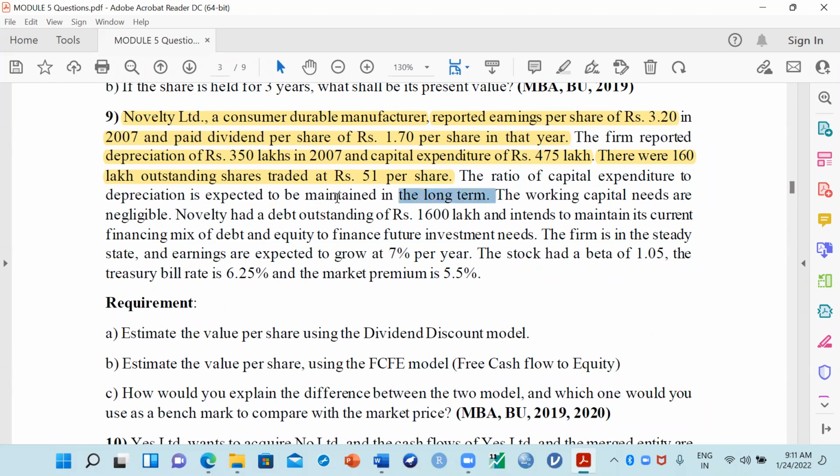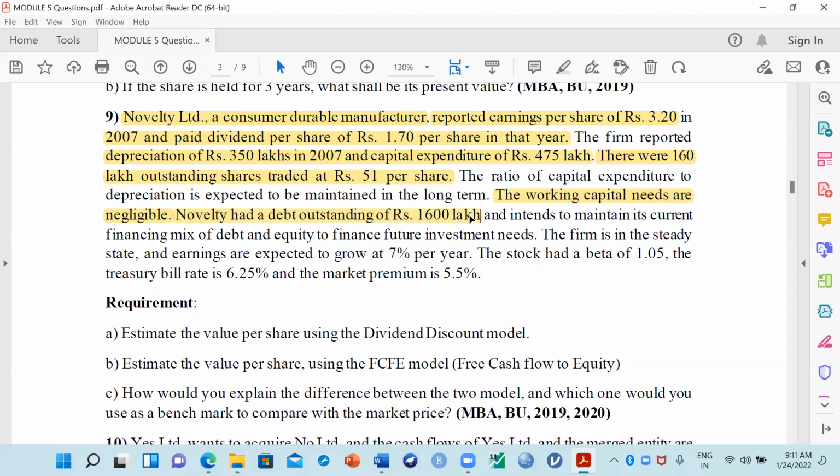Now here, what they are telling is that the working capital needs of this company are negligible. They are not much bothered about the working capital needs. Next, this company had a debt outstanding of 1,600 lakhs.